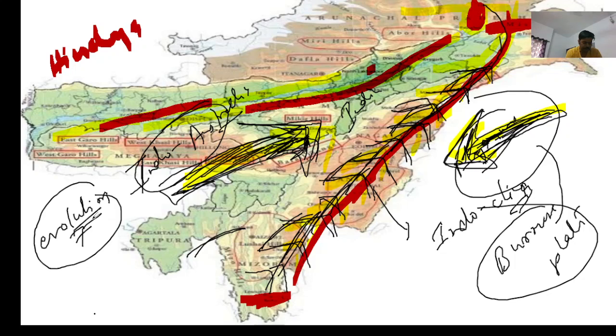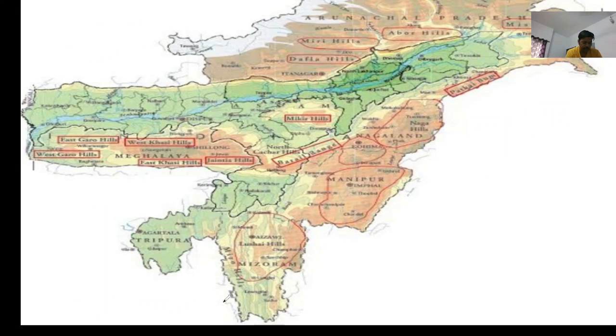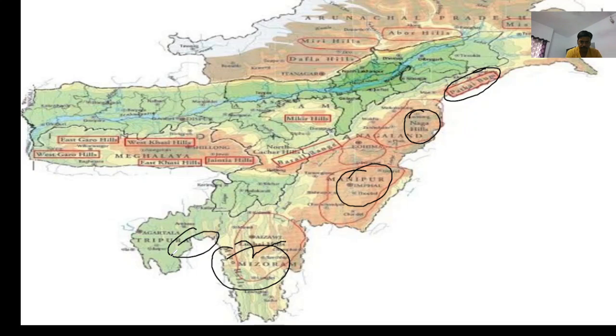Let's talk about other hills also. These northeast hills and mountains are known by local names also. Local names like Patkai Boom in the north, Naga Hills in south, Manipur Hills, then Mizo Hills, and Tripura Hills. In this way, they are the low hills.